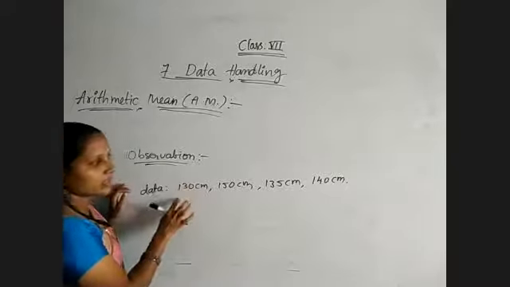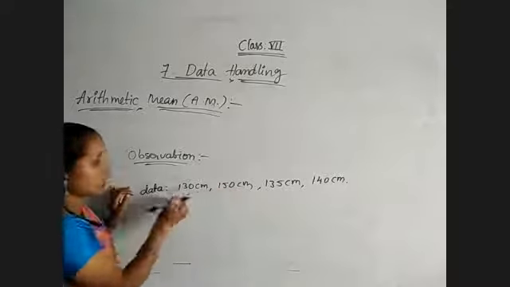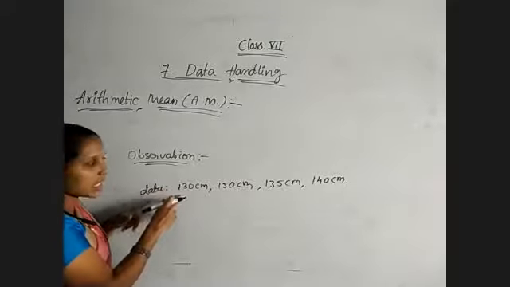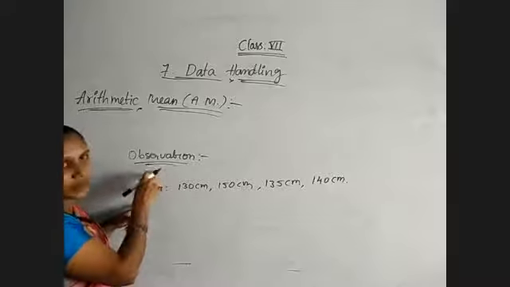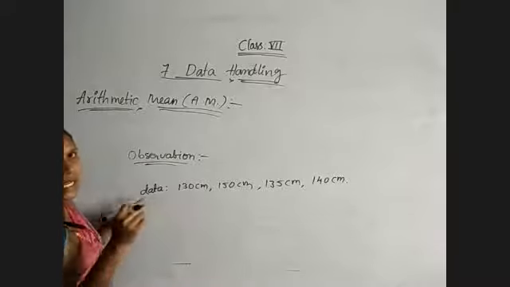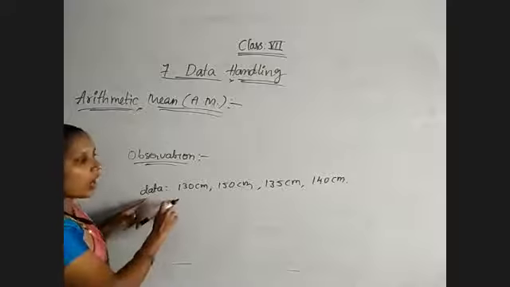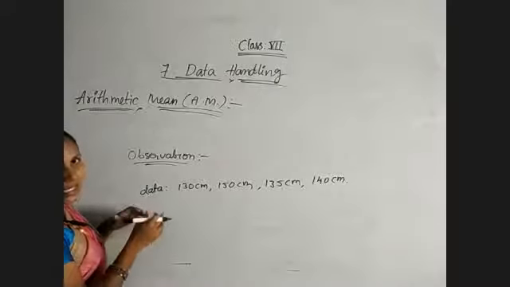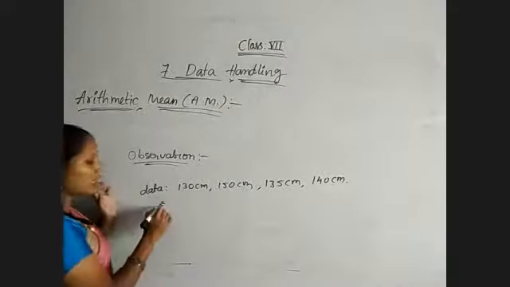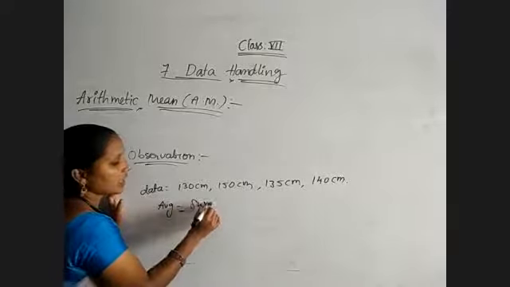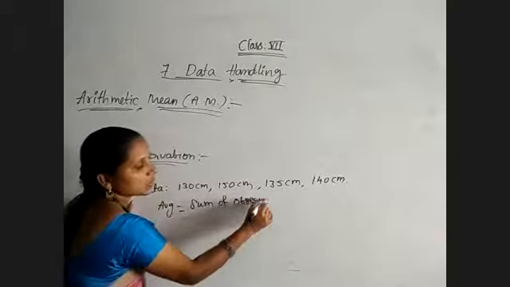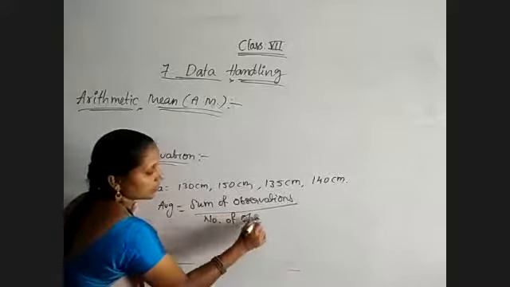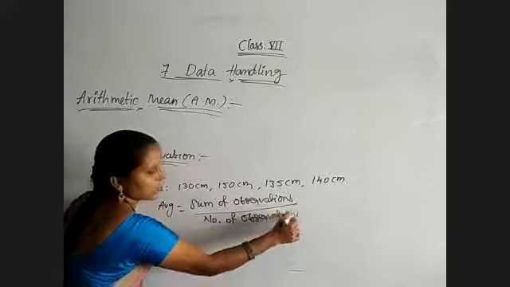The number of observations means each value is known as an observation, each entry in the data. Here this data is regarding height, so each person's height is one observation. Observation is nothing but each entry of the data. And how many observations are there? 1, 2, 3, 4 observations. So what will be the average height of those 4 students? We get the average by the sum of the observations by the number of observations. Sum of all observations we have to take, divided by the number of observations. That's why I am telling you it is the representative of the entire data.